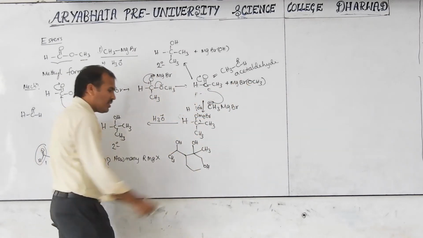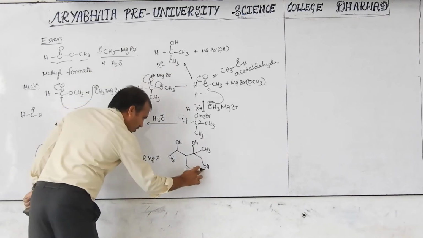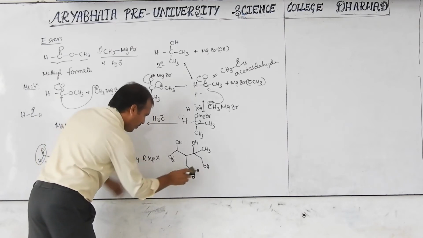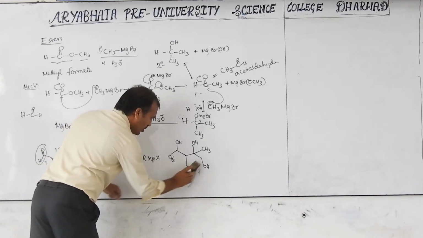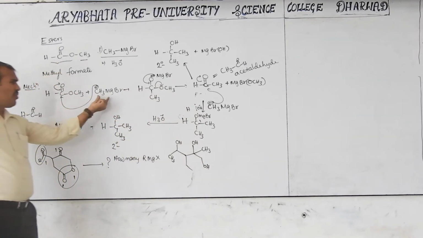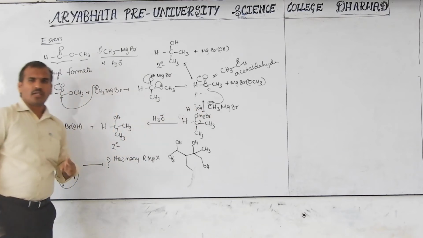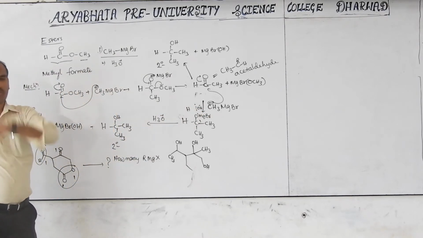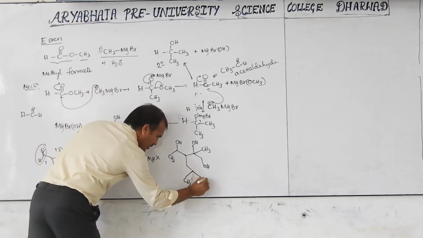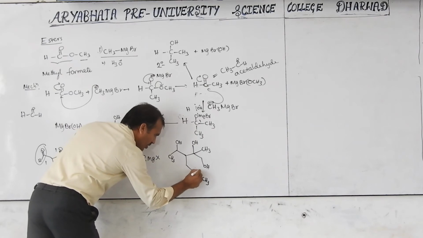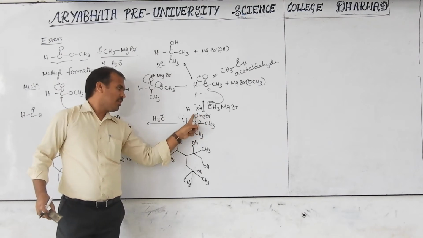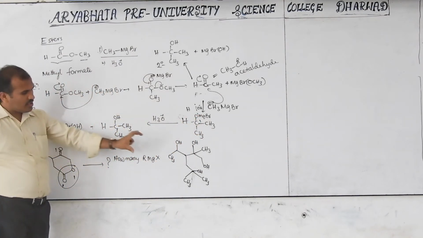But if it is hydrolyzed, here also we have it. Keep in mind, if esters are there, how many moles of Grignard reagent are utilized? 2 moles. It means how many CH3 do we have to add? 2. One CH3, another CH3, and this is converted into OH. So this is the product.